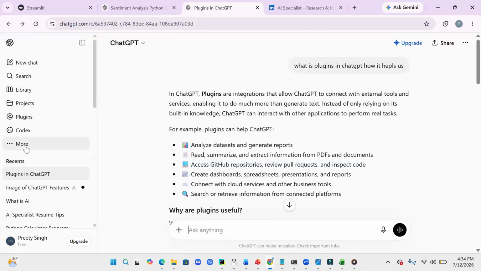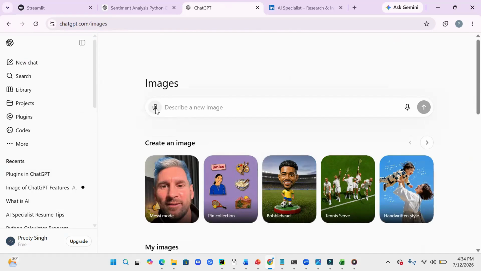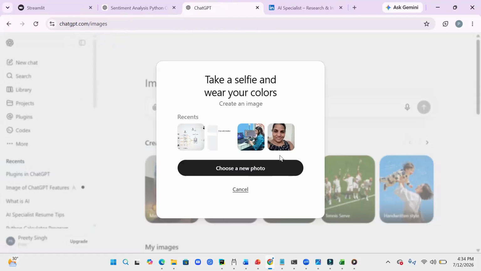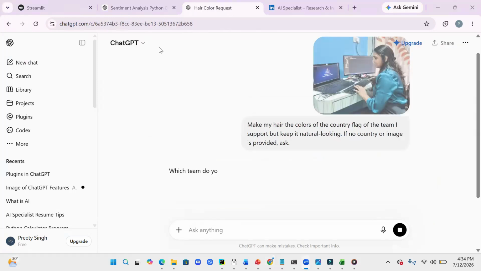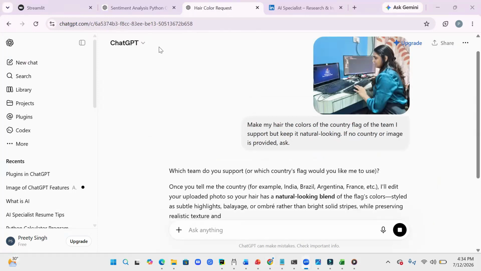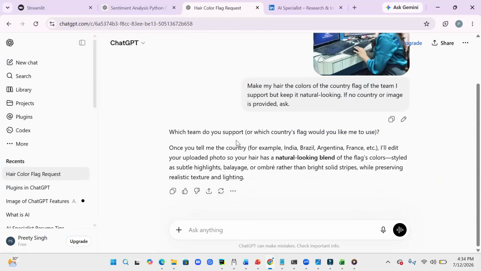Right, and in more, the option is creating the image. So you can generate the image by, I would like to take the messy mode only. And this is one of my images. I'm choosing it. Let's see how it does. So make my hair color of the country flag of the team I support, but keep it natural looking and all that.